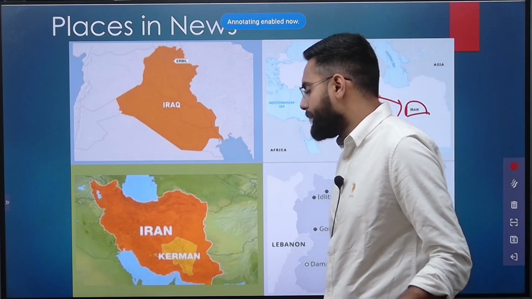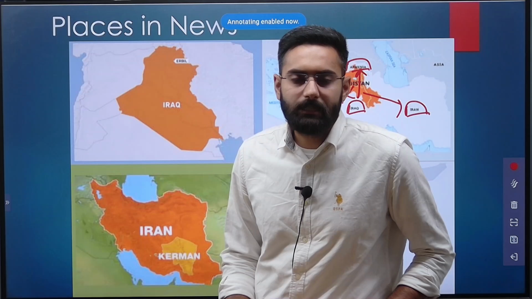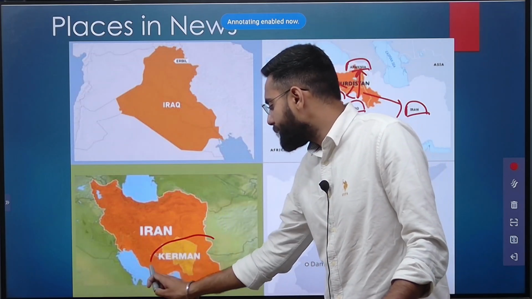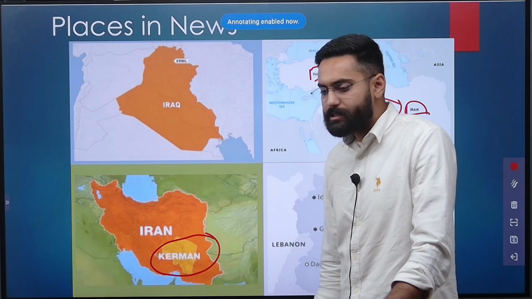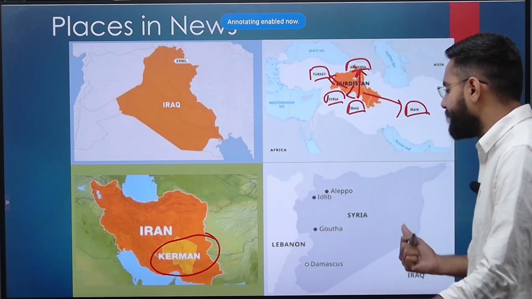So Kurdistan is one fine region that is being bound by all these countries and it is fighting for autonomy in this region. Then there is a particular province in Iran which has faced terror attacks and missile attacks. That is your Kerman region. So if someone asks you where the Kerman region is situated, that is a part of Iran.